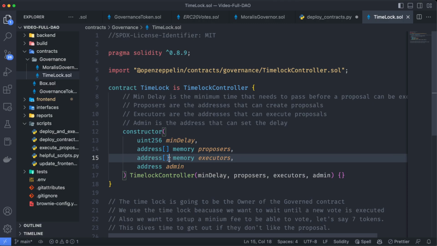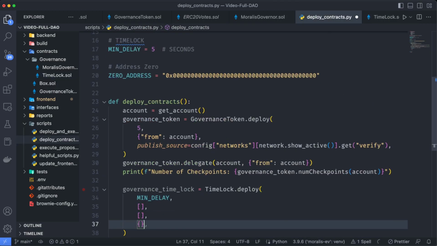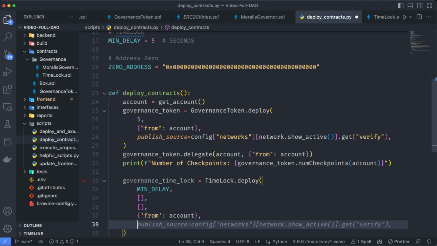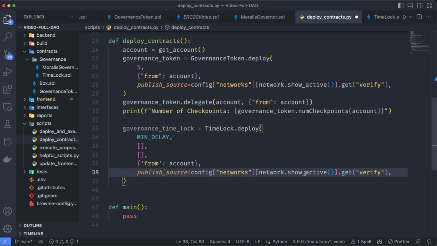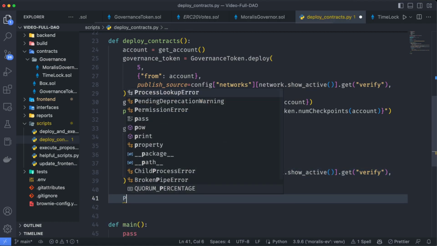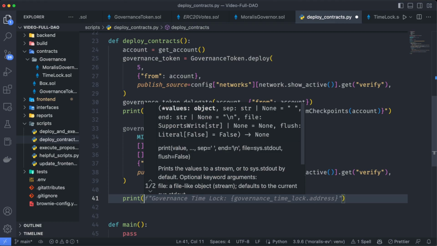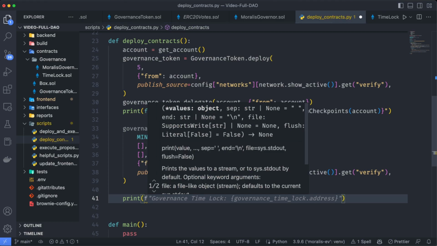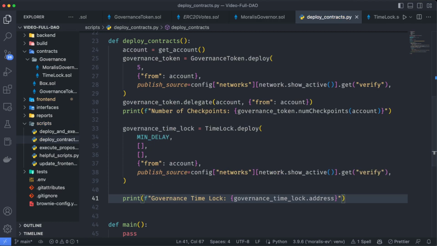And if we send over these empty arrays, we are saying that we don't have any preference on which accounts can or cannot propose or execute a proposal. As always, we need to sign this using the from account, and I also want to verify this contract if we are deploying this into the Goerli network. So let's make a print statement over here and say f"governance time lock is deployed on this address".